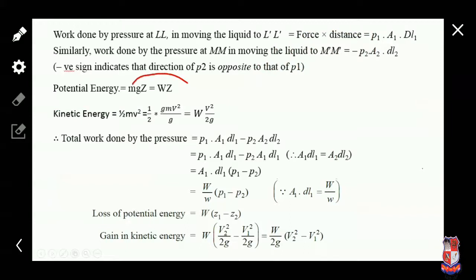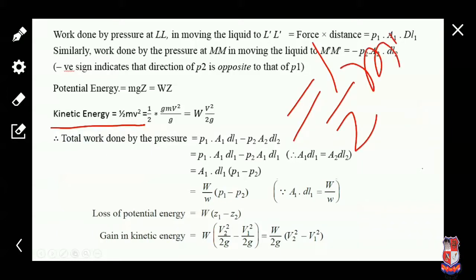Okay, so we can write mgz. So mg, we know that, is weight. So weight into z is the potential energy. Now, the kinetic energy equation we also know: 1/2 mv squared.